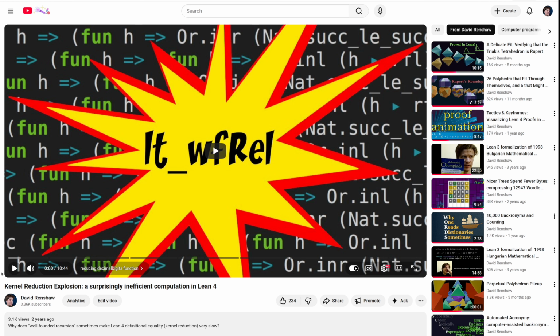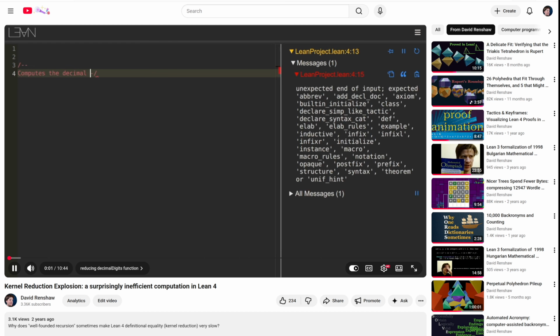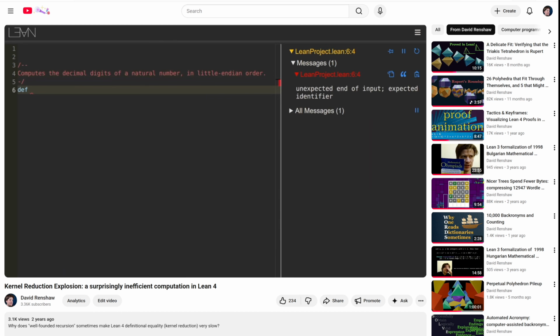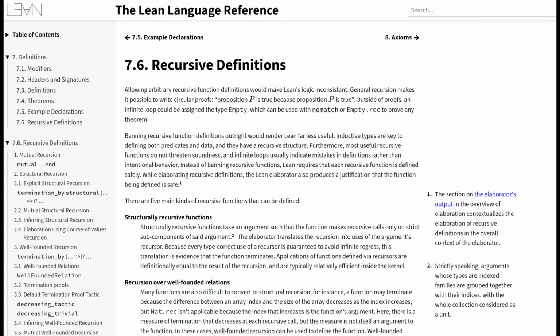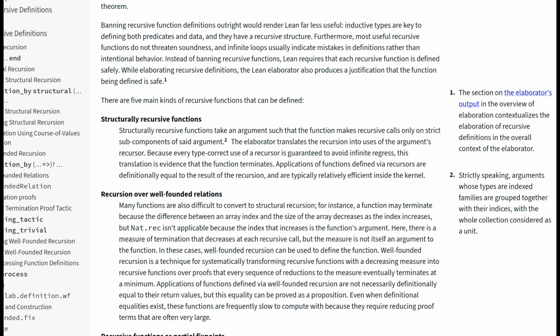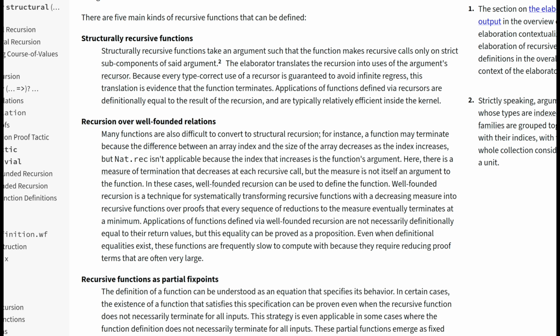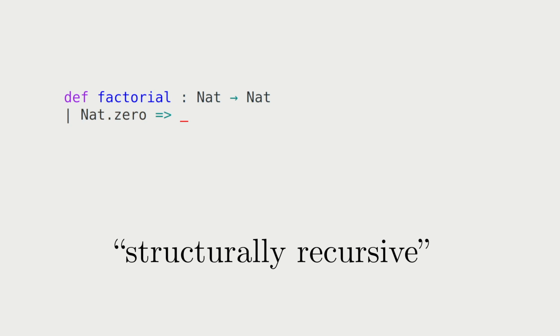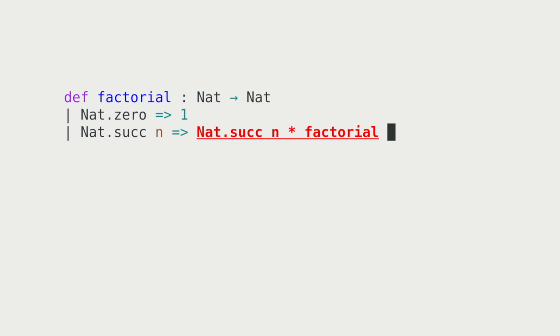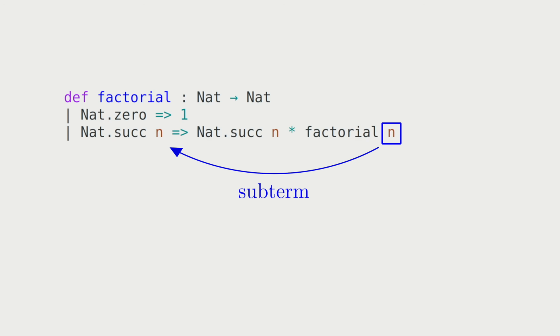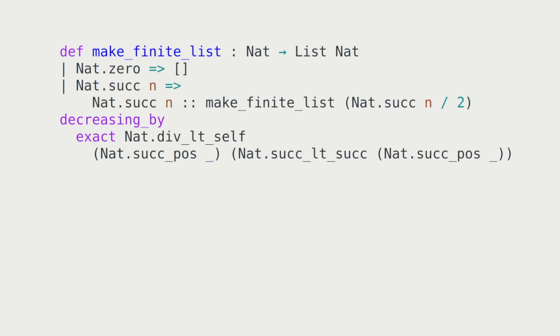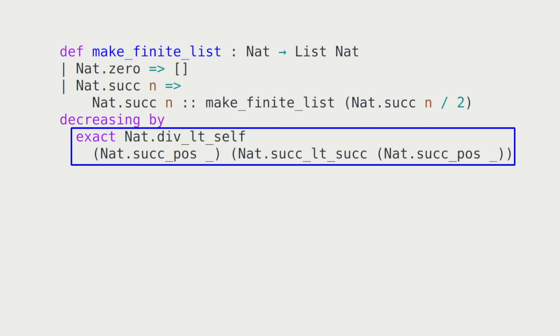Back in 2023, I made a video documenting my attempts to better understand this behavior. The main thing I learned is that functions like makeFiniteList use what I've taken to calling fancy recursion, that is, recursion over a well-founded relation. Unlike in simpler structurally recursive functions, such as factorial, where the argument to the recursive call is a subterm of the input argument and termination is intrinsic, with makeFiniteList, the recursive argument is the result of an arithmetic operation, and therefore necessitates an extrinsic proof of termination.